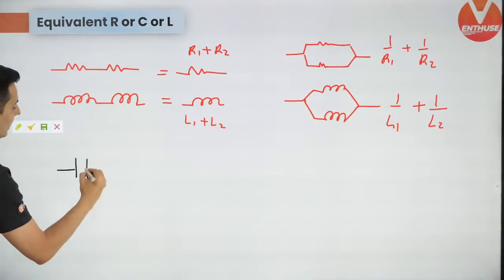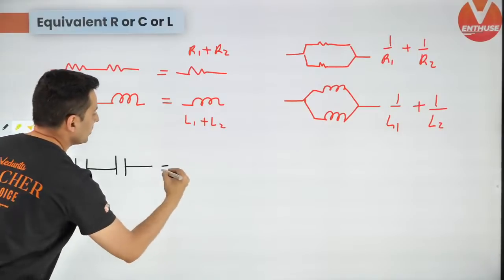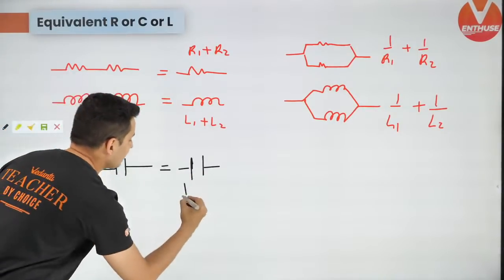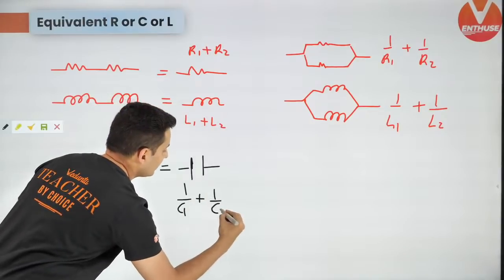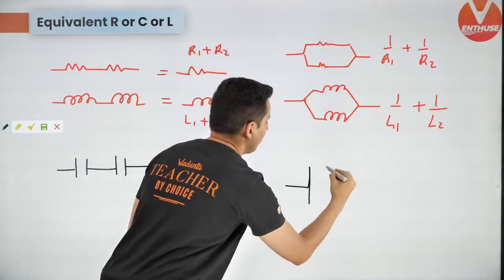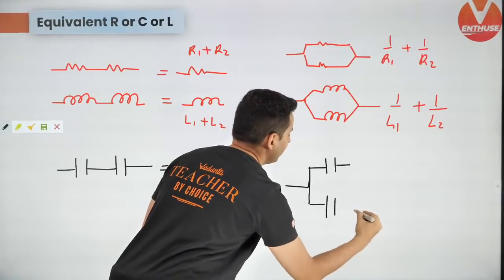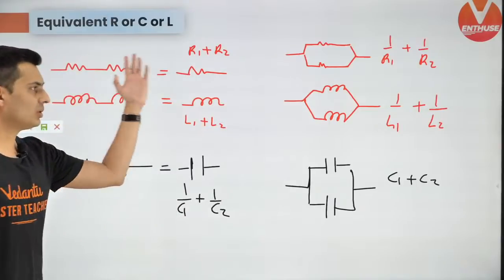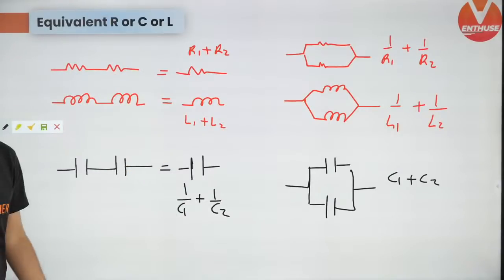But for capacitors, it's exactly opposite. When you combine it into one single capacitor, when they are in series, it is 1 by C1 plus 1 by C2. And when the capacitors are in parallel, keep this in mind, it is C1 plus C2. You should know this. Very, very important.